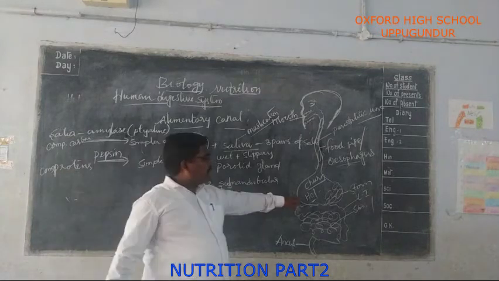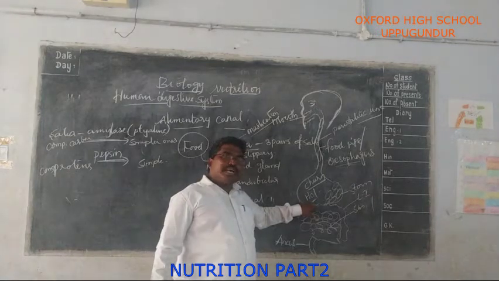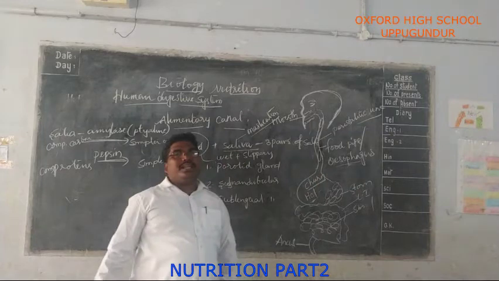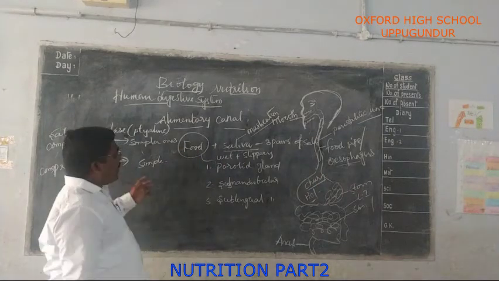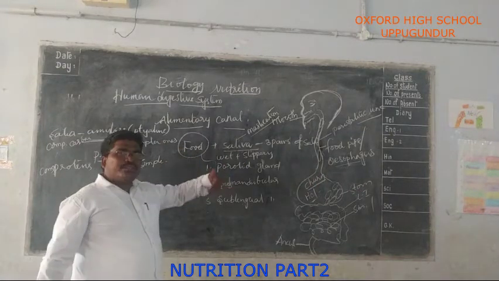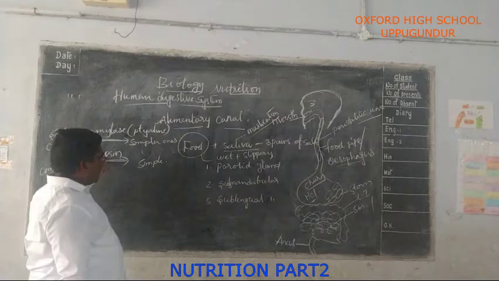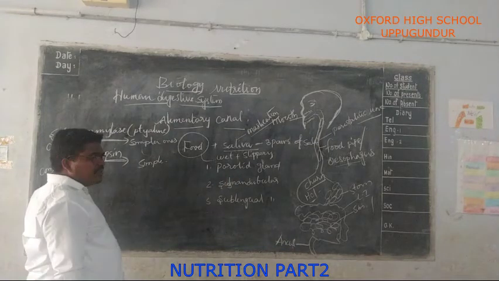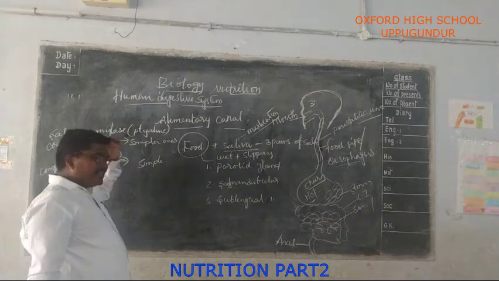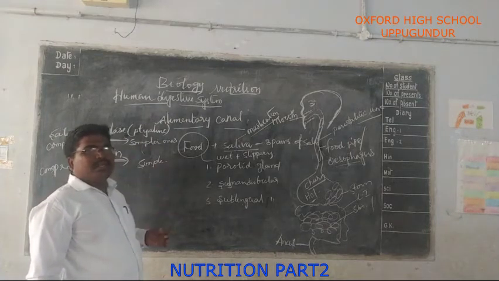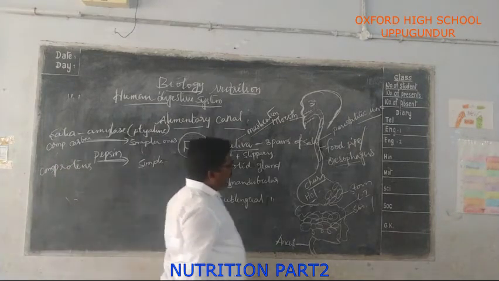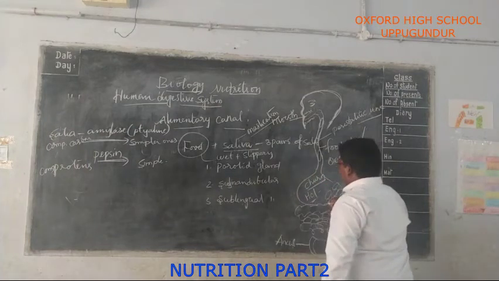When the food in the stomach is churned by the hydrochloric acid and converted into semi-solid condition, the pepsin acts on the complex proteins and converts them into simpler ones. Now the food is ready to pass into the small intestine.